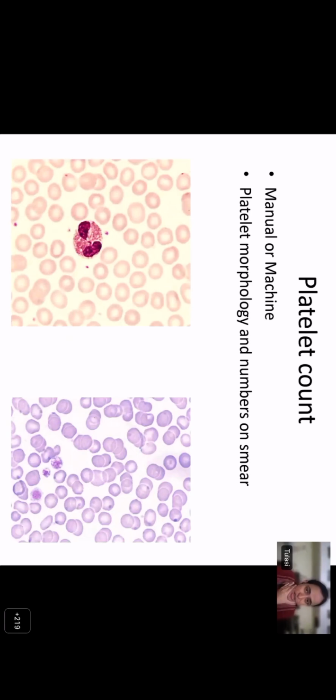So platelet count also becomes a screening test. In certain platelet function defects like Bernard-Soulier syndrome, we can have thrombocytopenia, and morphology becomes important because Bernard-Soulier syndrome, which is a defect of the glycoprotein 1b receptor, is also associated with thrombocytopenia and giant platelets, like the one we're seeing on the right. So platelet morphology is also important.